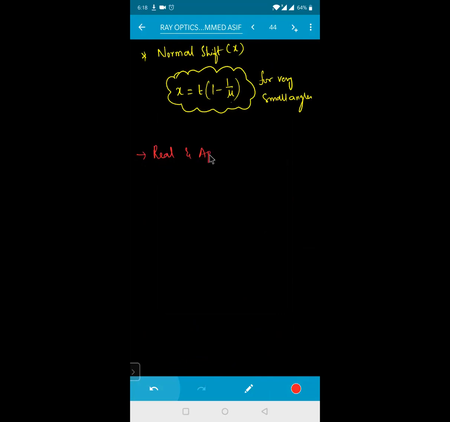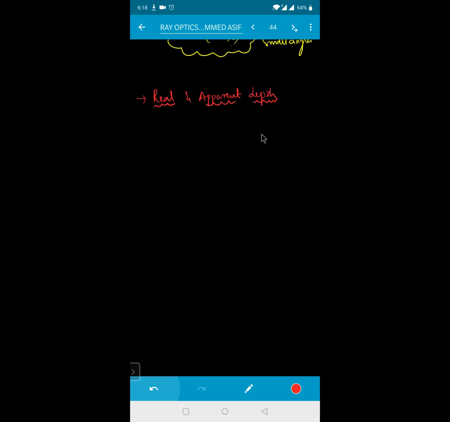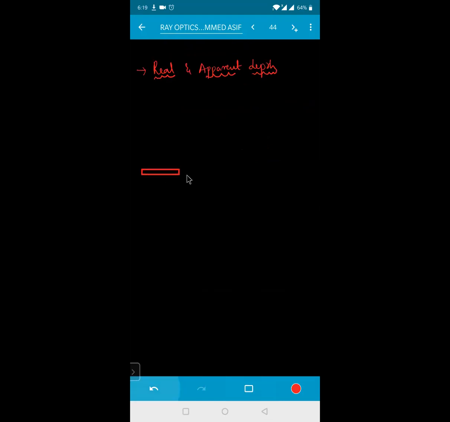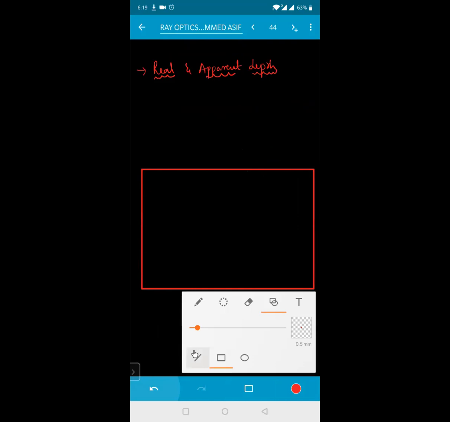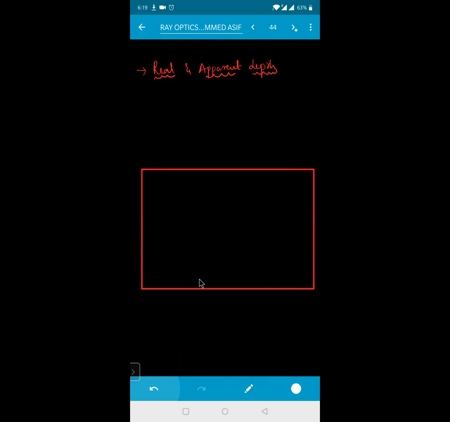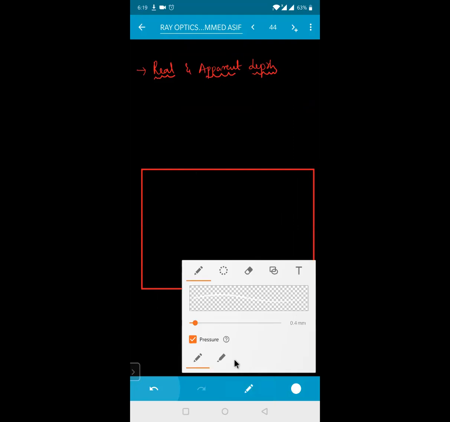Real and apparent depth. So if I'm talking about your real depth and your apparent depth relation, see, this one is, say for example, some water. In this one, if I'm taking the ray diagram right now, I'll take this one.